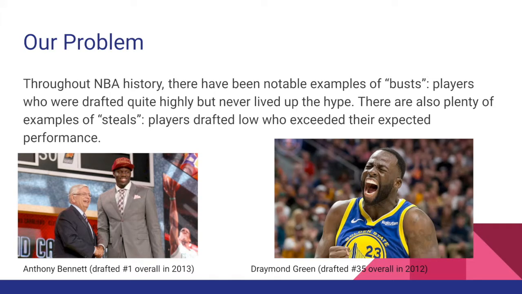So our problem. Throughout NBA history, there have been notable examples of busts, players who were drafted very high but never lived up to the hype, and there's also a lot of steals that have happened, which is when players were drafted low and they exceeded their expected performance for their draft slot. For example, Anthony Bennett on the left, who was drafted number 1 overall in 2013 but was out of the league a few years later, and Draymond Green, who was drafted 35th overall in 2012 and ended up leading the Warriors to multiple championships.